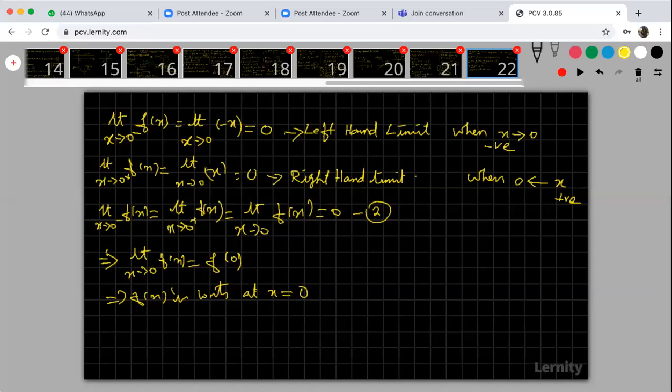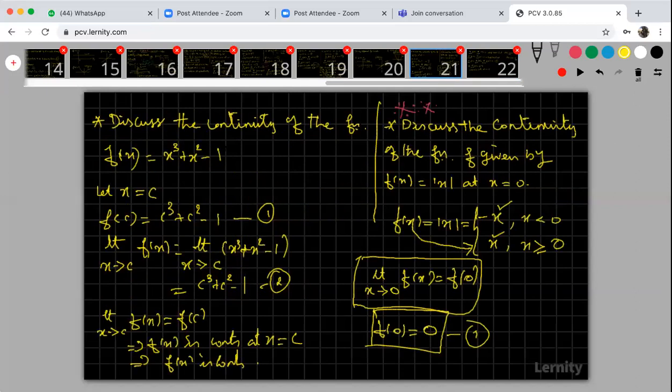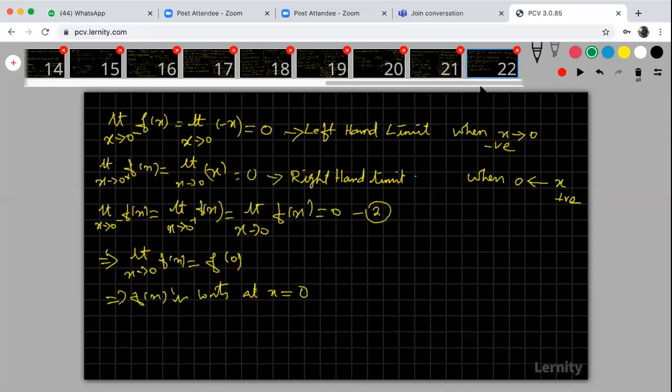Okay, so now look at that. What is the difference between this problem and the next problem? Please note this problem, look at the next problem.